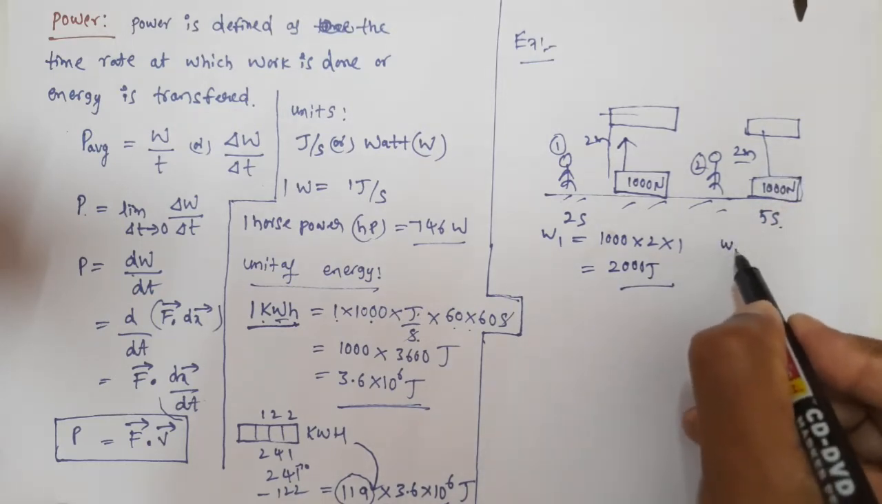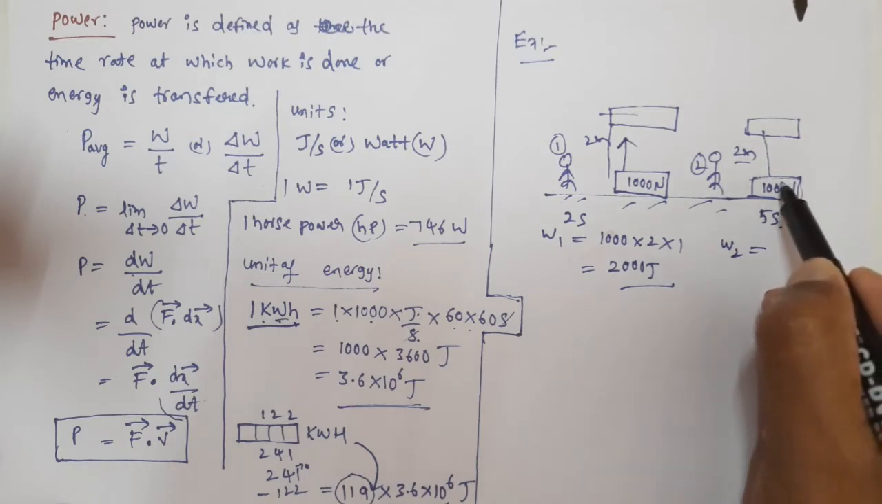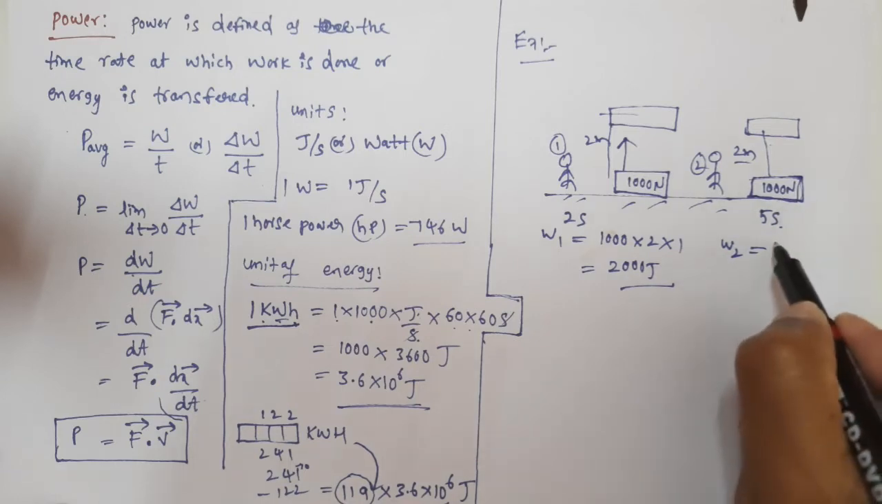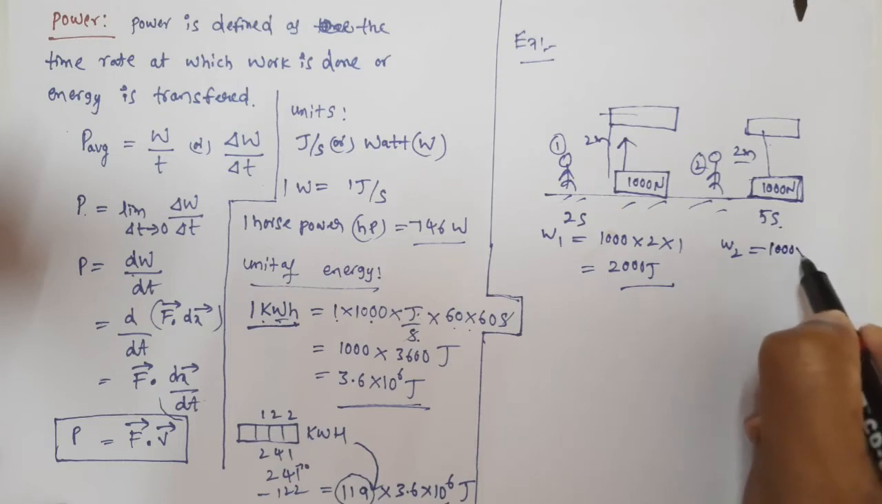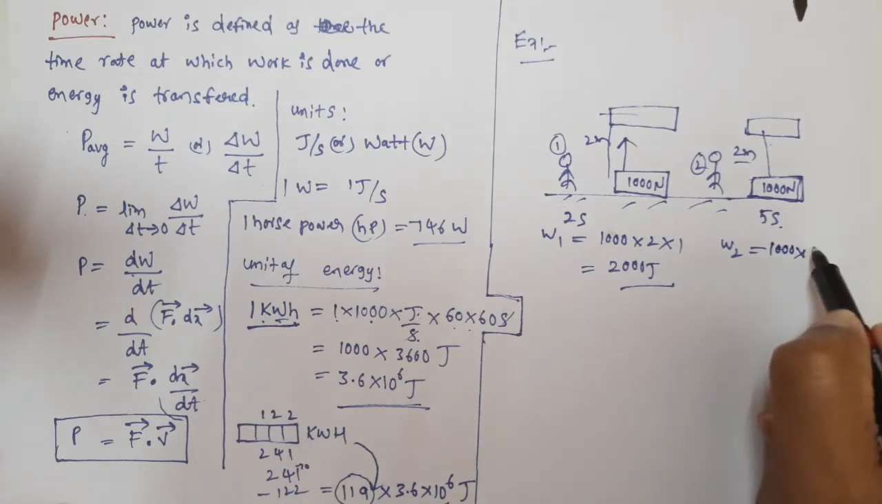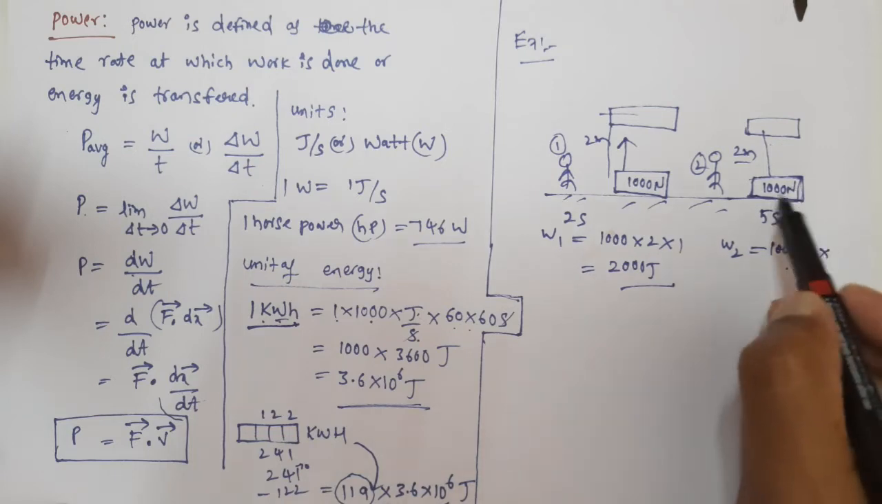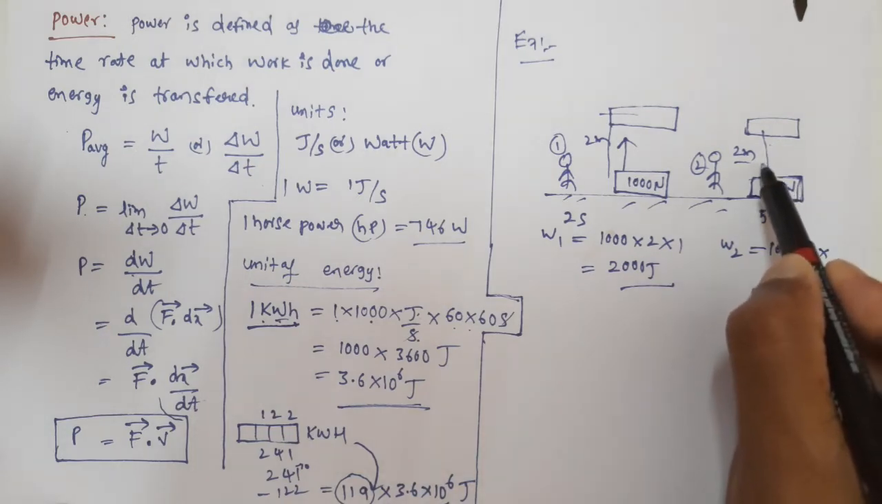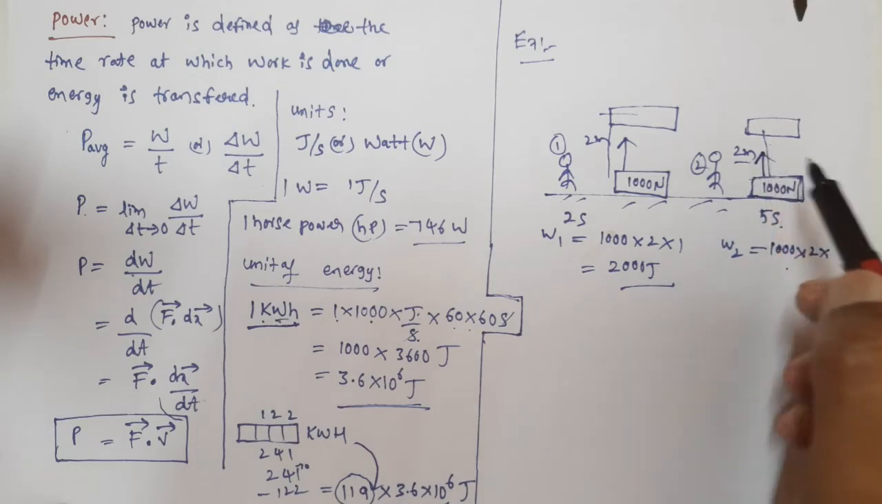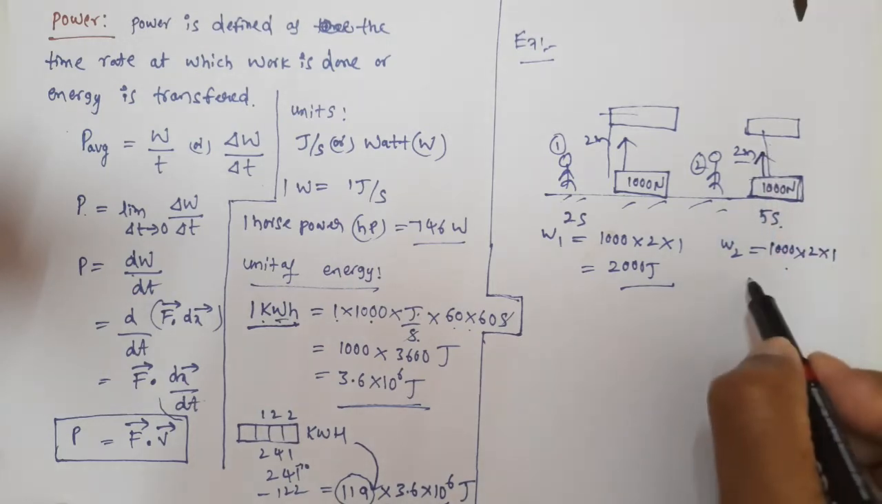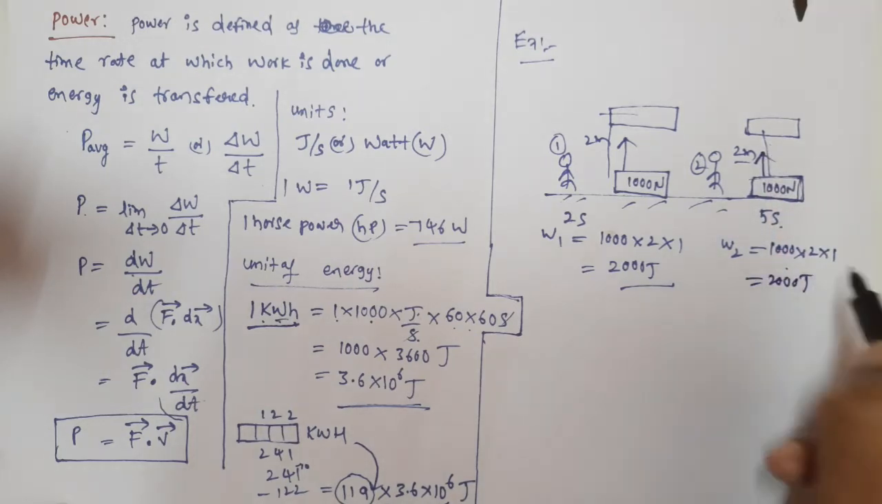But what about the work done by the second person? He is also exerting force in the upward direction in order to lift this slowly. How much is that? 1000 newtons, right? To lift the object, the minimum force he has to apply is 1000 newtons into 2 meters into cos 0. He has to exert force in the upward direction, and the displacement of the object is also in the upward direction. So cos 0 is 1. So again the work done by this person is 2000 joules.